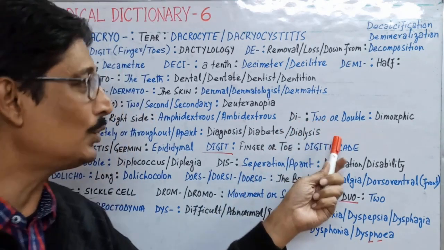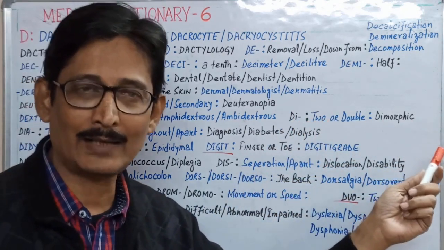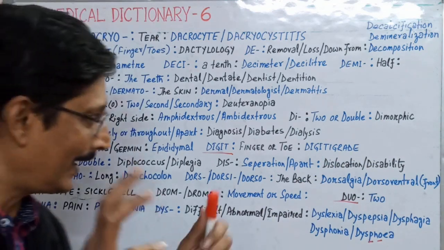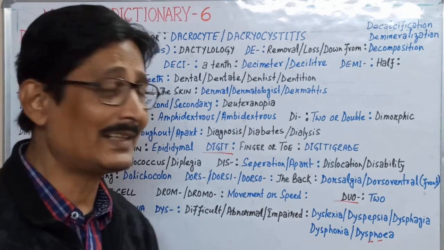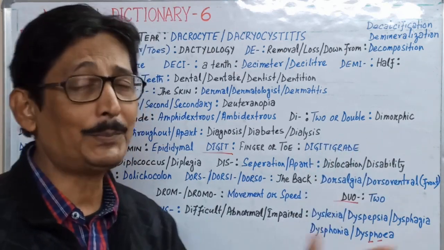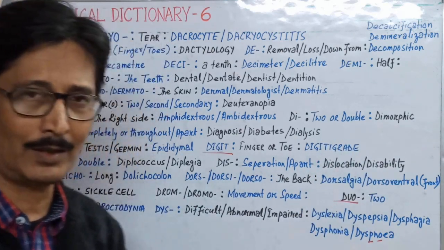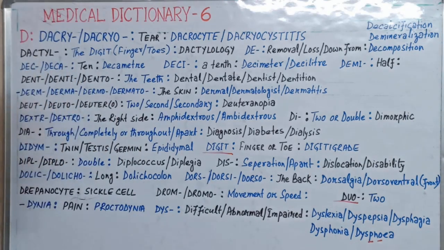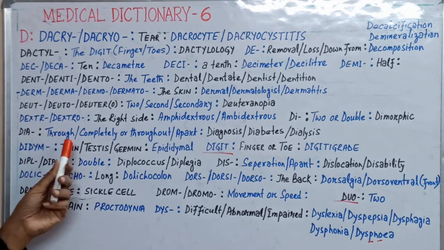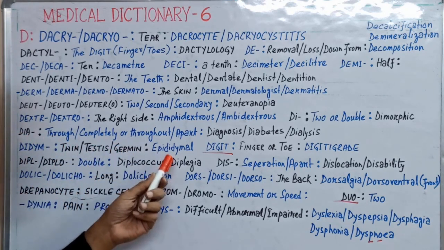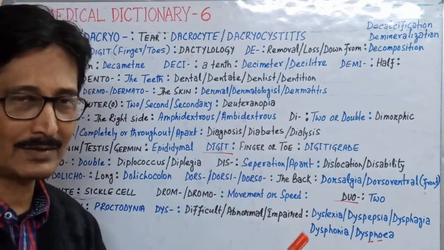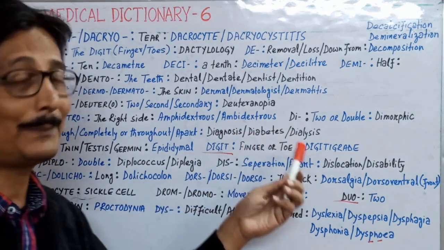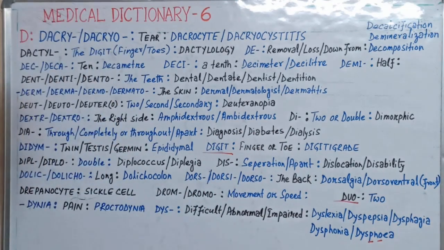Di means two or double. Dimorphic: morpho is the specific structure, the morphology, and dimorphic is twin morphology. Dia, again a prefix, means through or completely or throughout or apart, through a process, like diagnosis, diabetes, dialysis.